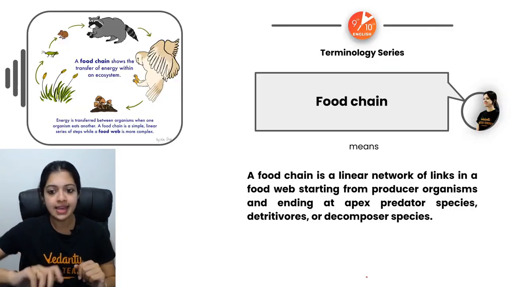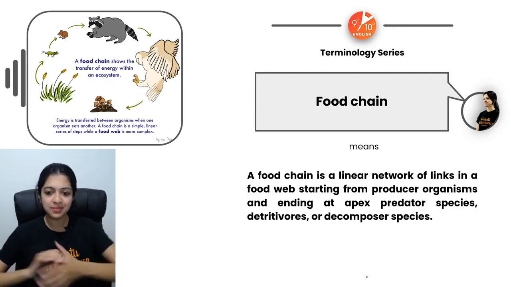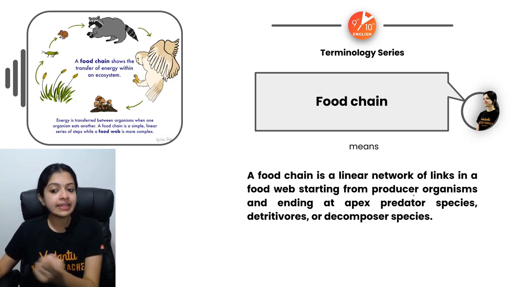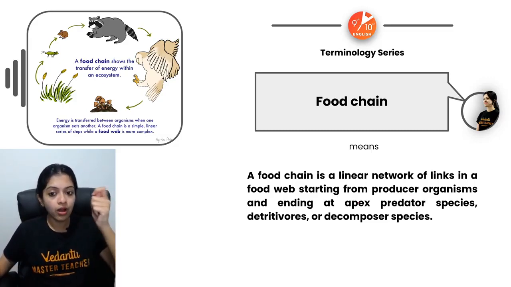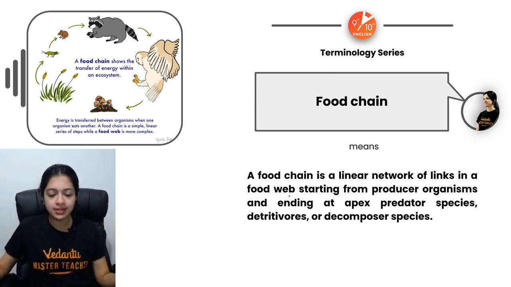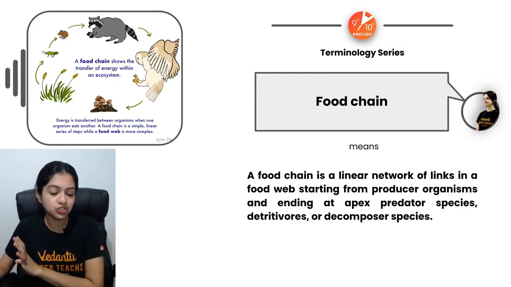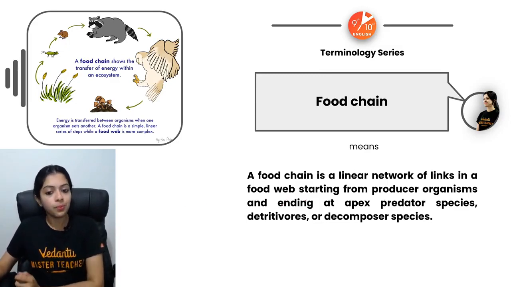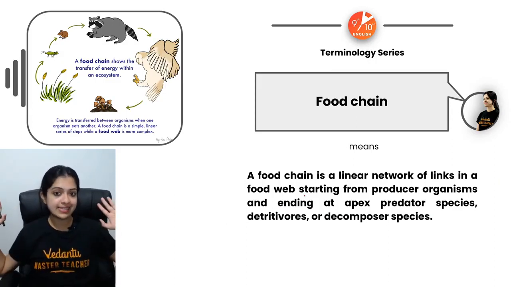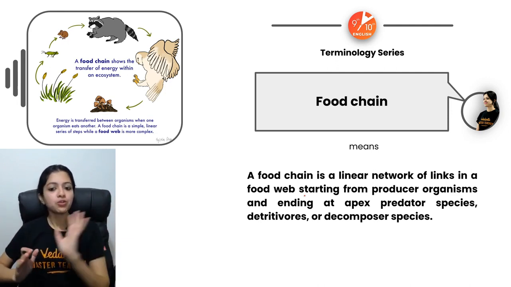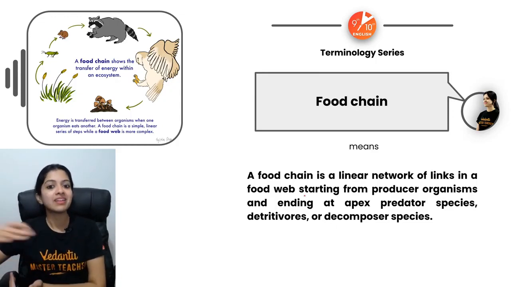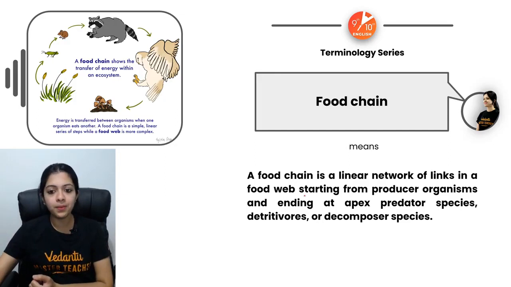Now coming back to our environment. Food chain. What is the food chain? A food chain can be described as a linear network of links in a food web, starting from producer organisms and ending at apex predator species or decomposer species. So we can say that it's a linear network of different trophic levels. For example, producers form one trophic level, herbivores form another trophic level, carnivores form another trophic level, and so on. All of them together form a food chain.